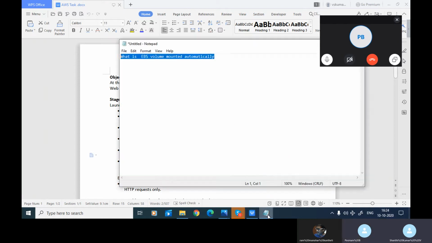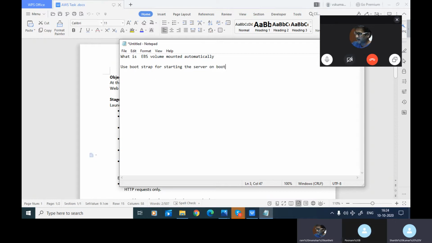You need to use bootstrap, starting on every boot.